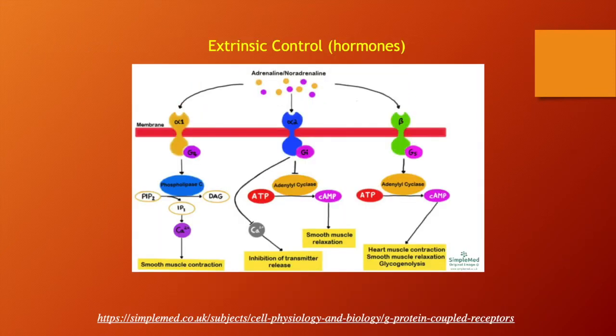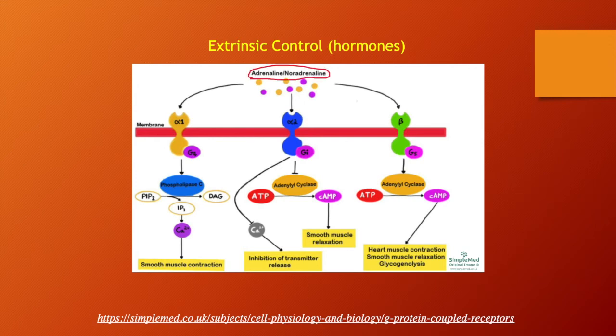So this next diagram is showing you extrinsic control. So our two extrinsic factors are going to be adrenaline or noradrenaline, which are our catecholamines. So there are 3 different receptors on the smooth muscle cell, which is right here. And so these are called adrenergic receptors, and they all have a different effect on the smooth muscle cell.